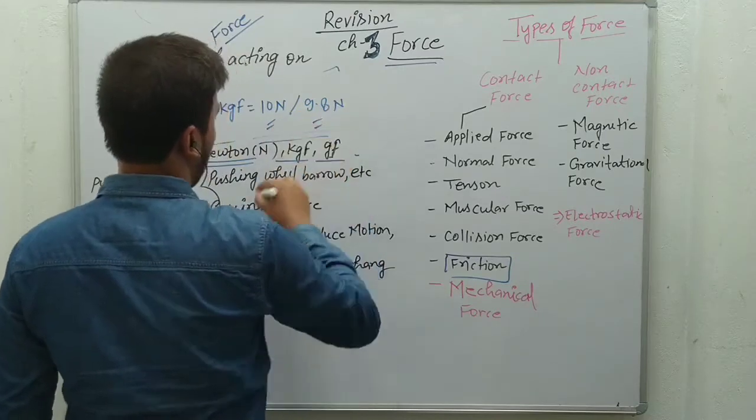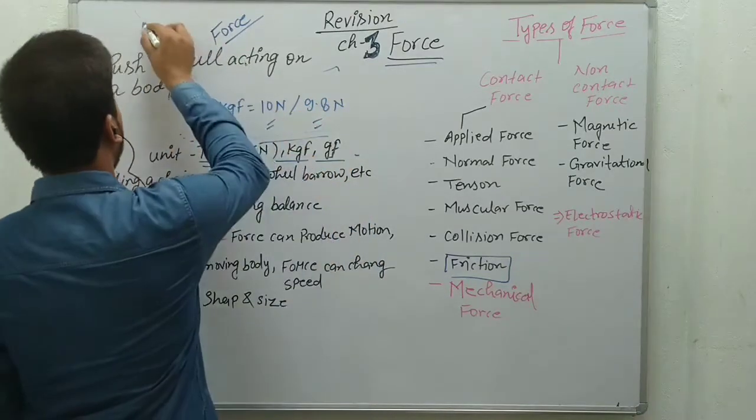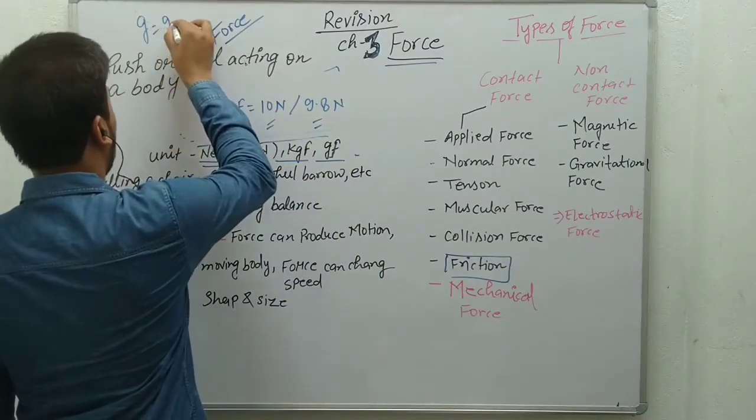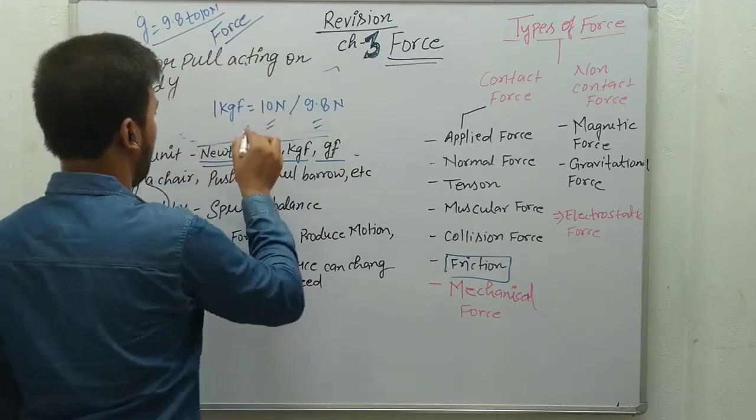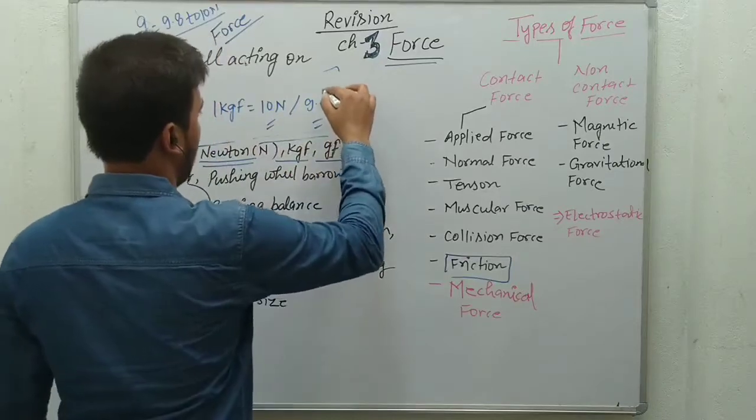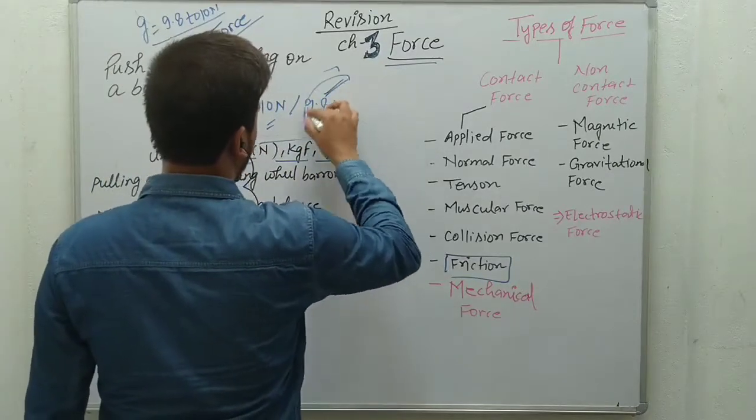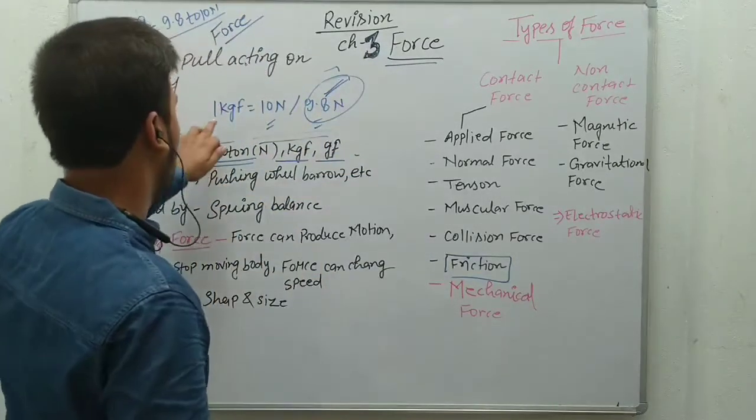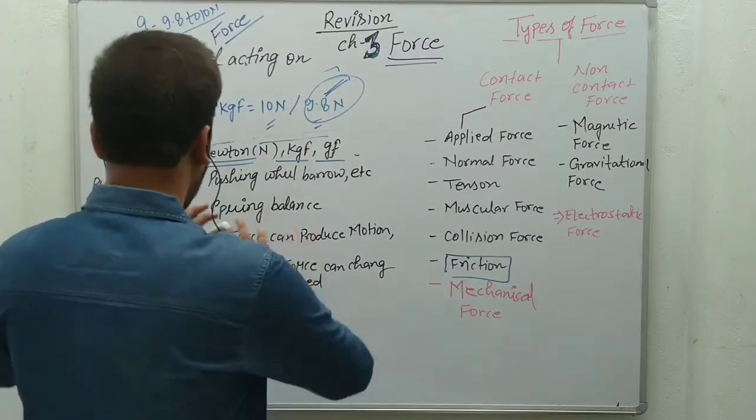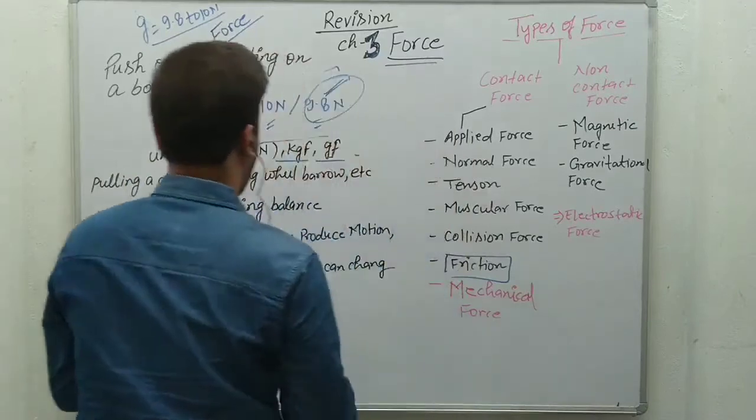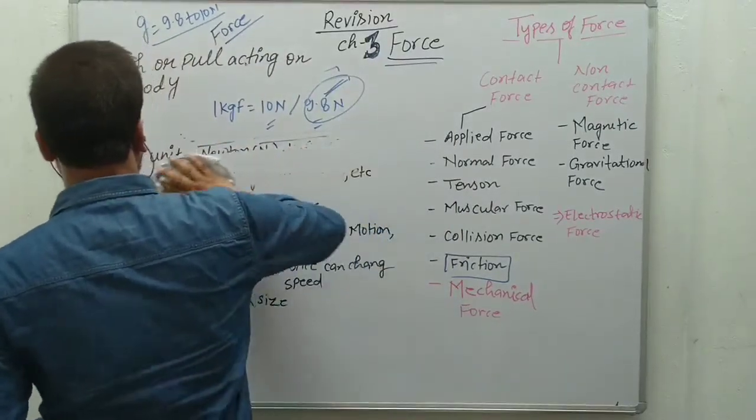Both are correct because the value of small g varies from 9.8 to 10. So it may be 10 Newton or 9.8. If you have to remember one, you can remember 9.8 Newton, or 1 kgf is equal to 10 Newton. Okay, so these are the basic things about force.